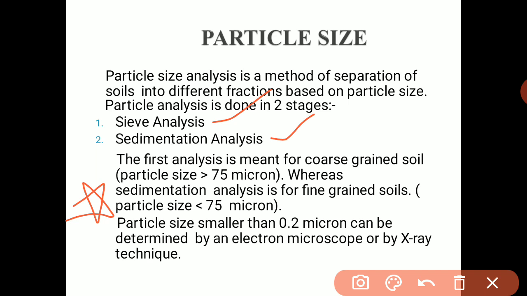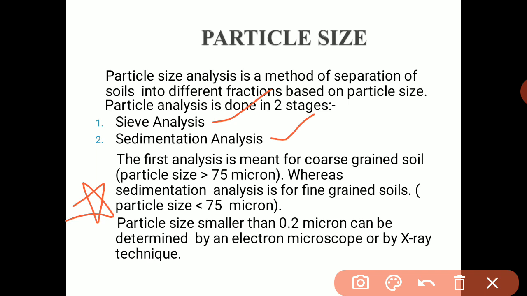Whatever the size below 4.75 mm will be considered as fine grain soil. Again in fine grain soil we have sand and clay soil, with different sizes like greater than 75 micron and less than 75 micron.